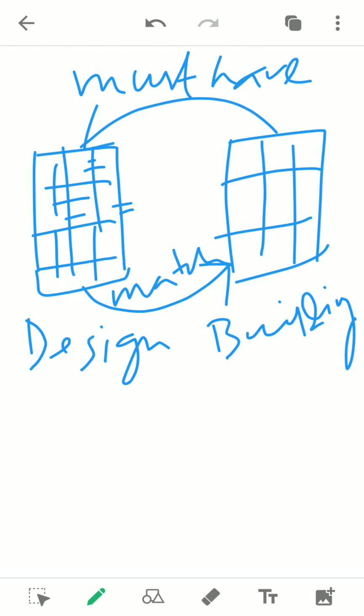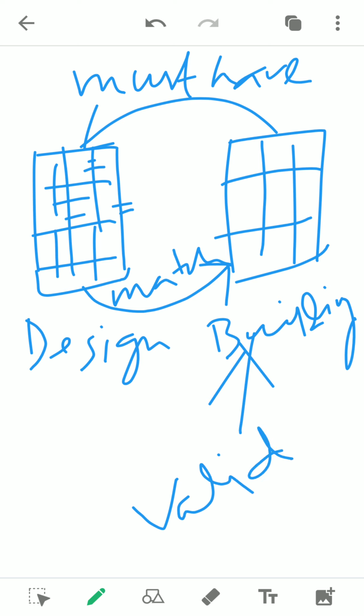Then we can say this building is valid. So many times perhaps you have seen in news channels, or maybe in papers also, that buildings were destroyed by the municipal board because this one was not valid, this and that. So these are the rules. It was not matching with the design.